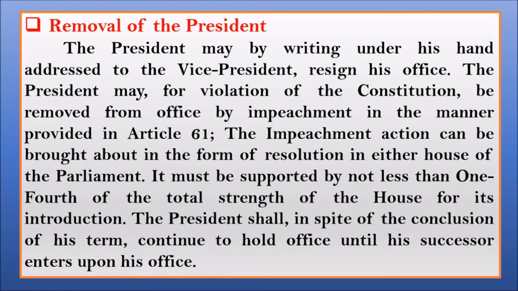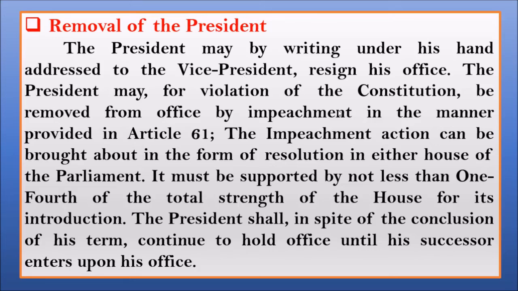It means removal of the president. How and when can the president get down from his seat? How can one remove the president from his position? Once it is decided that the president must not be in his position, he has to write a resignation letter. He himself has to resign, and he has to submit it to the vice president. The first method is that one.